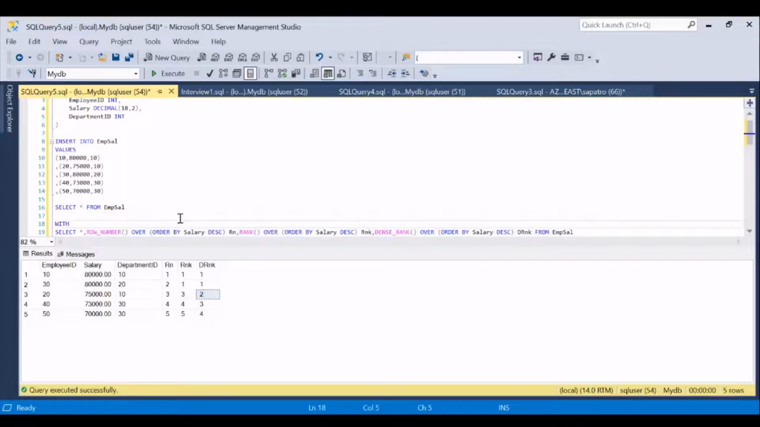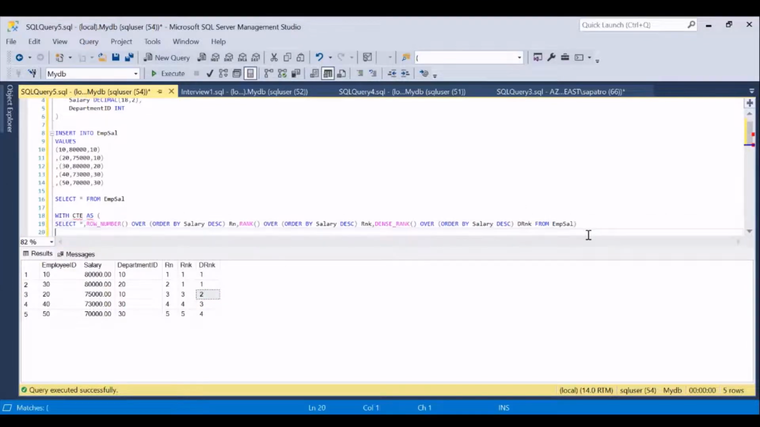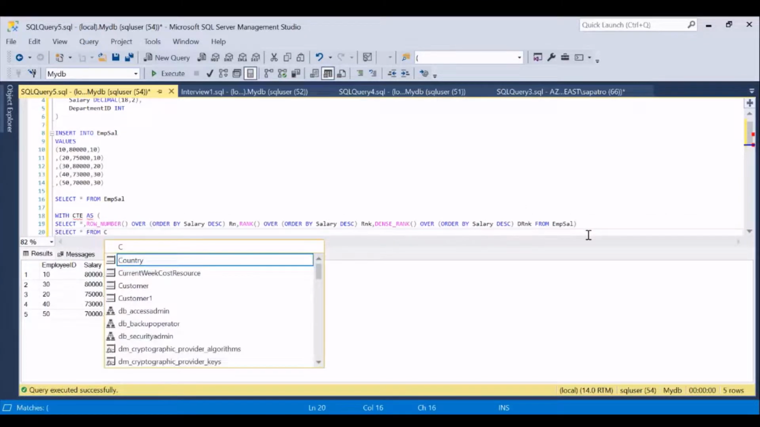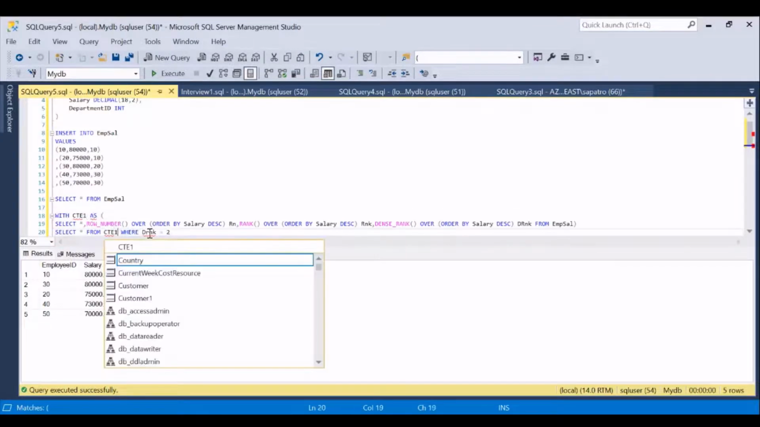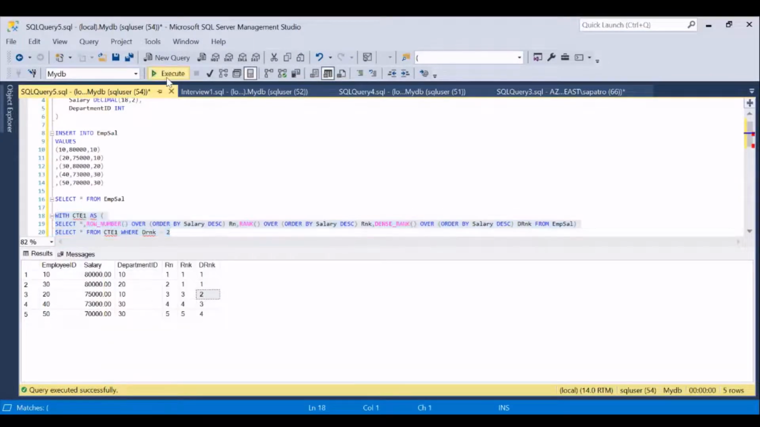And to complete this query, we can just encapsulate this in a common table expression. Just observe. Am I getting the right answer? Yes, right?